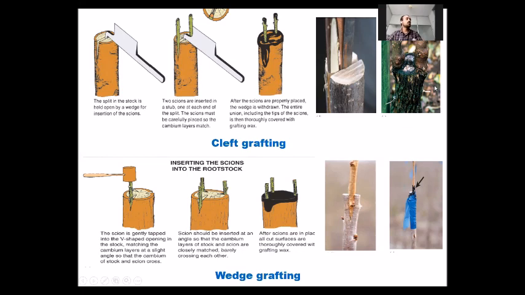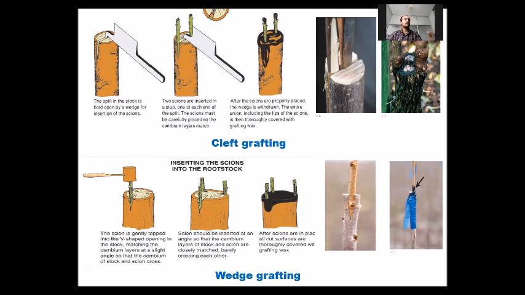For cleft grafting, we make a split with the help of a saw or a knife, and then one or more scion sticks are grafted on that cut. In wedge grafting, V-shaped openings are made in the rootstock, and one or more scion sticks are grafted on those V-shaped openings.